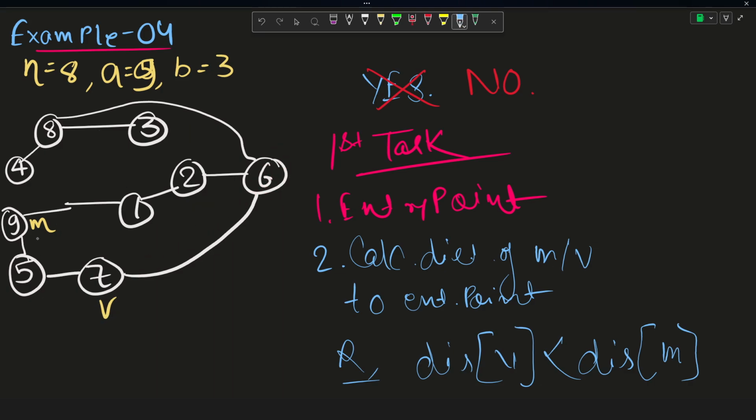Suppose now Valerio is present here and Marcel is present here. I told you that in order to find the entry point in the very first step, just start a DFS call from Valerio's location. So suppose I start a DFS call from the 7th location, right? What will happen? The DFS call will go, suppose, to the 5th city, then from 5th to the 9th city, then from 9 to the 1st city, then to the 2nd city, then to the 6th city.